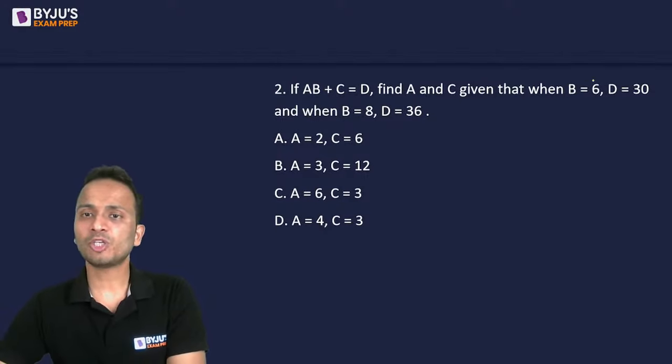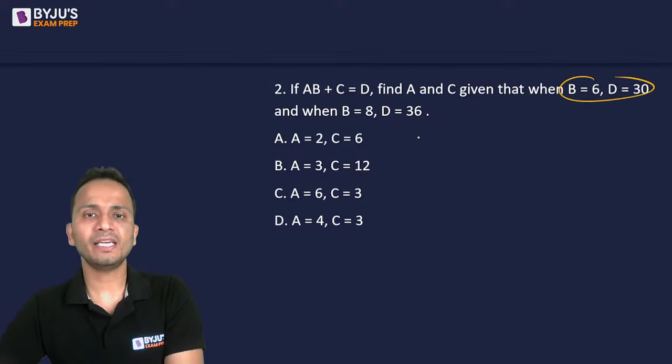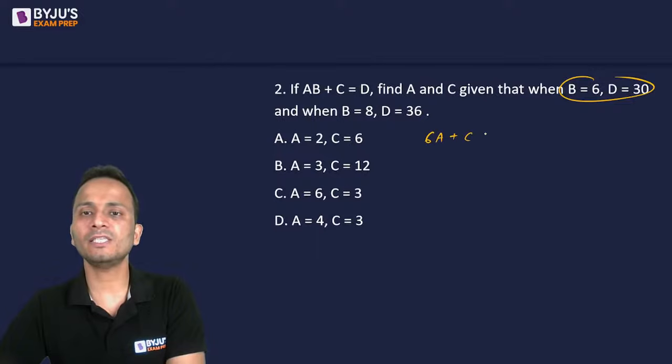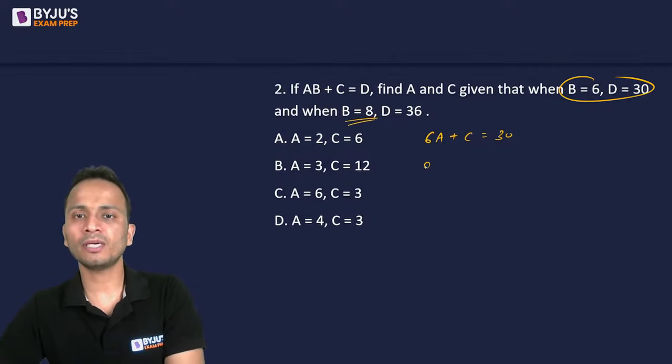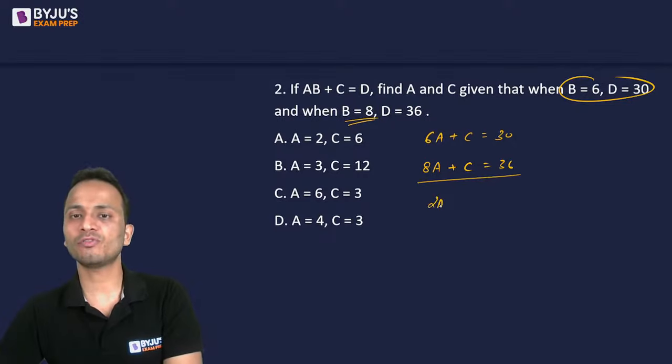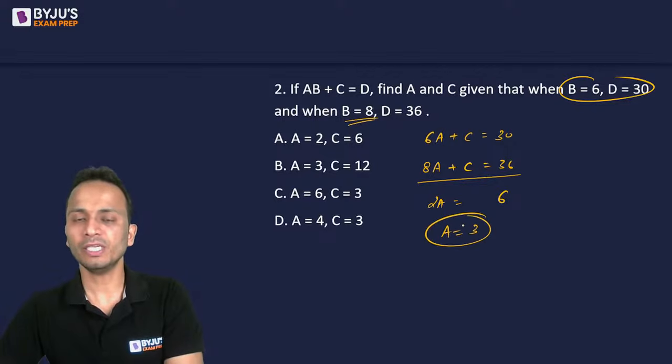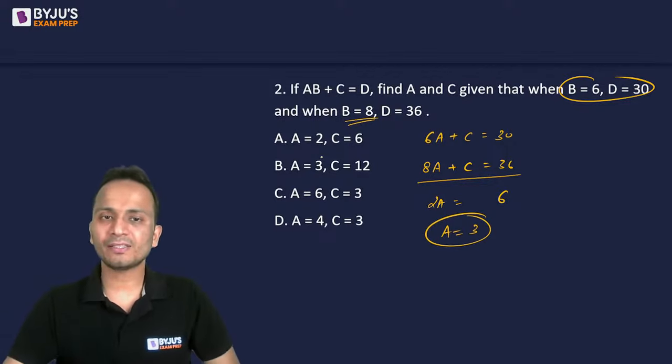So substitute करते हैं first set of values B और D का value. So B is 6. So 6A plus C is equal to 30 is the first equation. And if I'll substitute B as 8, so 8A plus C is equal to 36. I'll perform subtraction. So twice of A is equal to 6. So the value of A is equal to 3. I've got the value of A as 3.